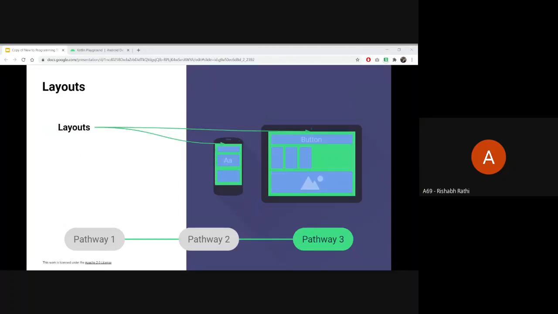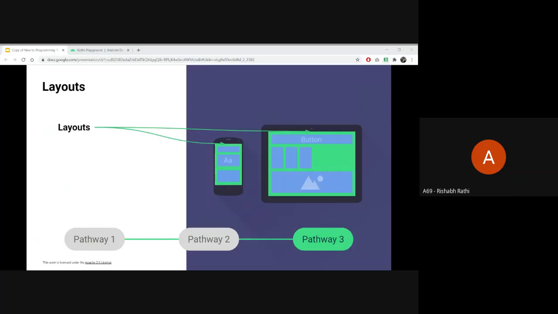Then the next thing is layout. It is the main design or arrangement of what the user sees. Suppose you open any application, then you see some elements on it. Suppose there is an image, a button, cards, text. These elements are arranged on your screen. That is called a layout. It is the layout of the app.